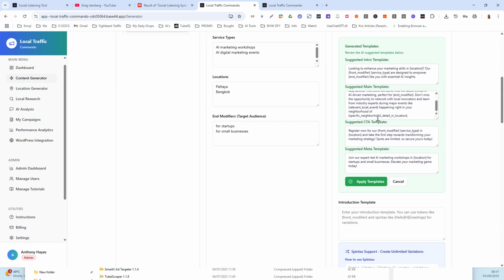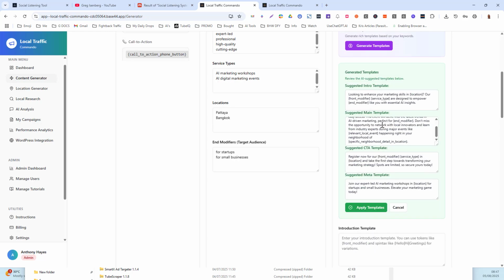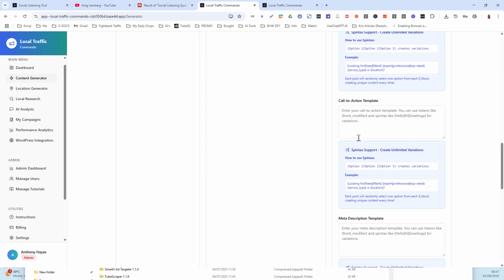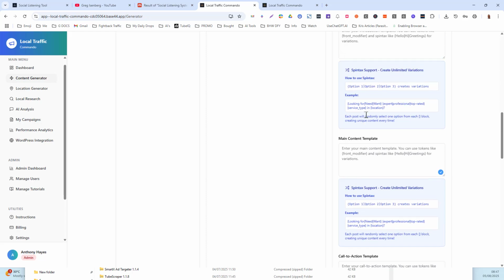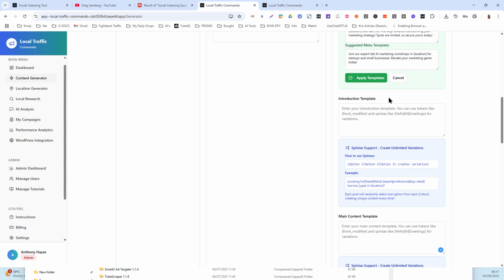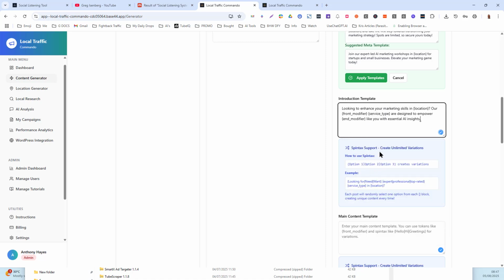So we have these templates here, but you also got this down here. So you might want to take this and edit. Here's how you do it. You've got your call to action template, you've got your main content template, you've got your introduction template. So this is a suggested intro. So we can put this in here, and you've got all these syntax support as well.